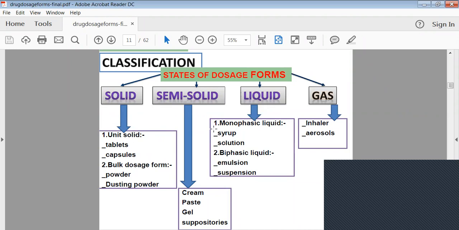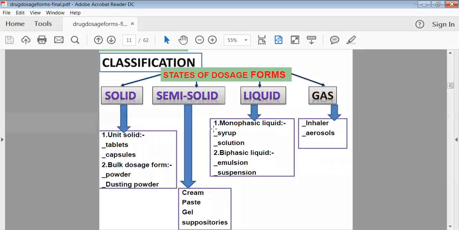Approximately we are using the dusting powder, but that is solid in nature. But this does not have a single dose; one dose is not filled. Number of doses are filled and approximately we are using that. So that's why it is called the bulk type of dosage form. Plastic tubes are available nowadays, in which we can fill that kind of solid dosage form. That is called the bulk dosage form.